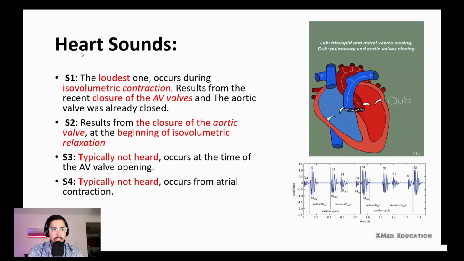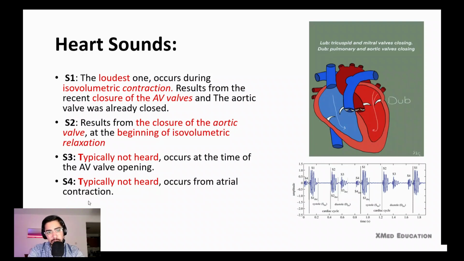And heart sounds. So we have S1. S1 is the loudest one. Why is it the loudest one? Because these two valves, the mitral valve and tricuspid valve, will be closed, and they close by the pressure of the ventricle. This pressure is really high, so it's normal that we have this loudest sound. This happens during the isovolumic contraction. S2 happens at the beginning of the isovolumic relaxation, and it's because of the closure of the aortic valve. As you remember, the closure of the aortic valve was at 100 millimeters of mercury.